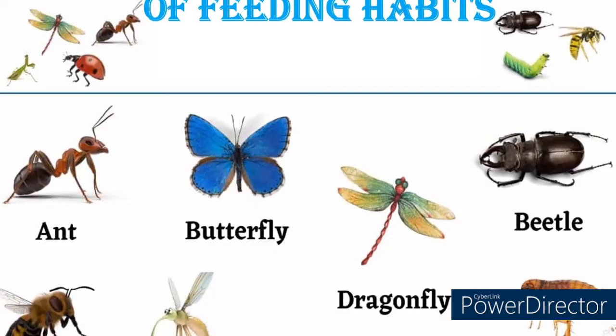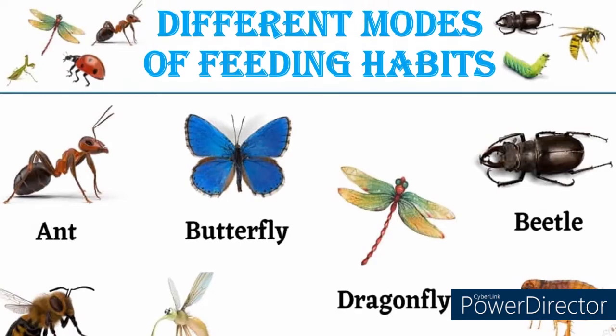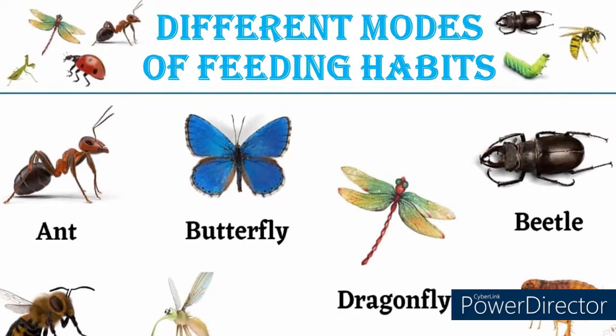In case of insects, you have different kinds of feeding habits. There are some animals like cockroaches which bite and chew and then consume the food. There are certain insects like mosquitoes and butterflies which have a special structure named proboscis, which is inserted into a plant or an animal, and if it is a plant, the plant sap is sucked, or if it is an animal, the blood is sucked, and thereby they consume their food.